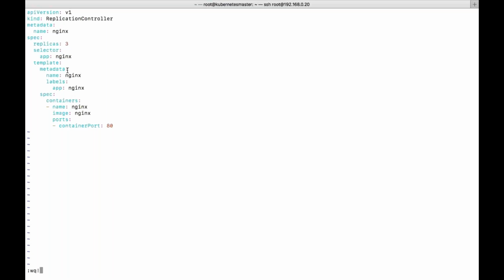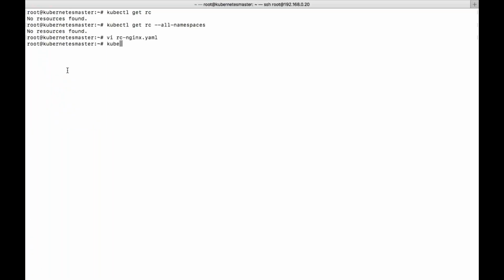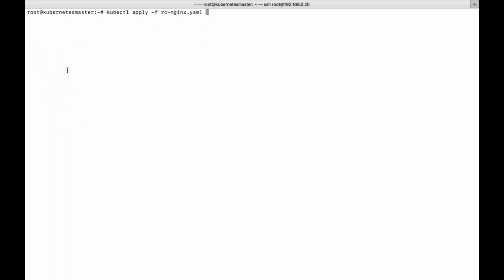With kubectl, you can use either create or apply, both work: -f rc-nginx. Okay, so it is under creation. You can see get replicas. The desired number should be 3, and currently they are running with 3. How many are ready? 0. So it is under the creation process.